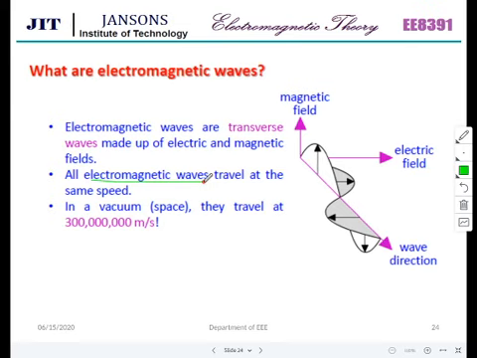Light, electromagnetics, current will go at the speed of light. In a vacuum, that is space, they travel at so many meters per second. You can count 1, 2, 3, 4, 5, 6, 7, 8. In the earlier class I told it as 3 into 10 power 8 meters per second.